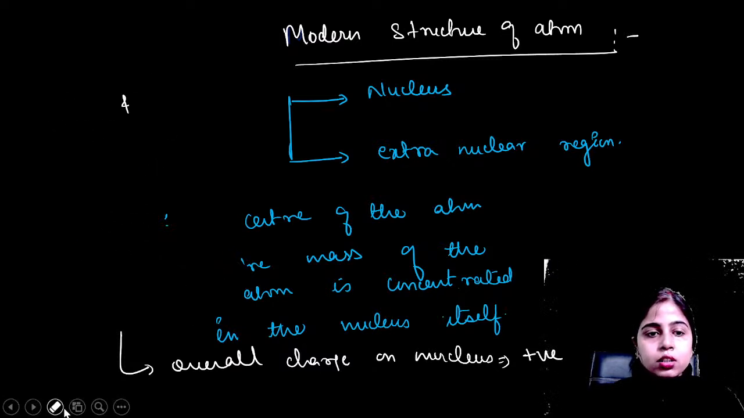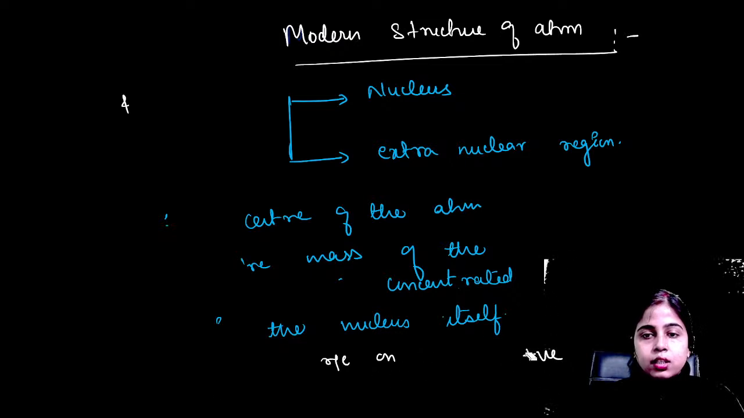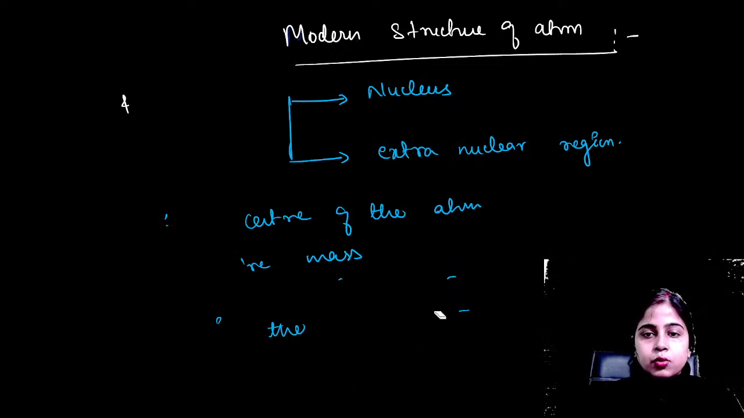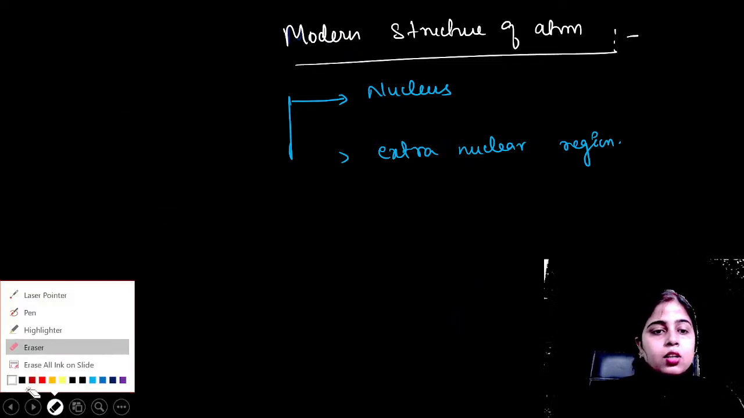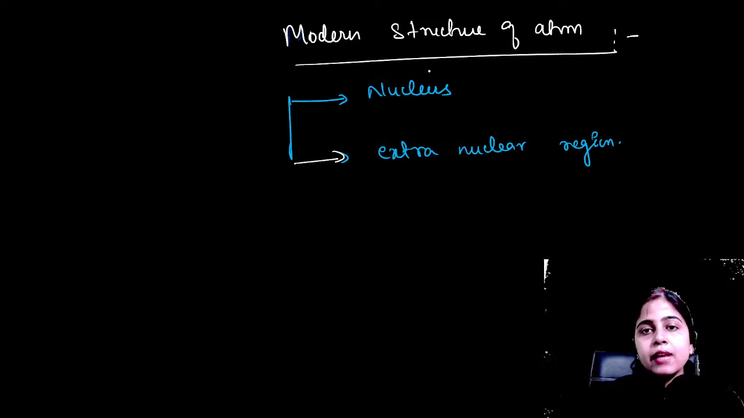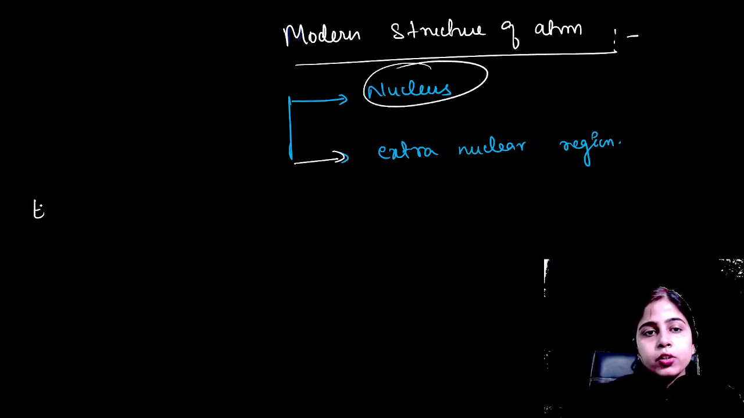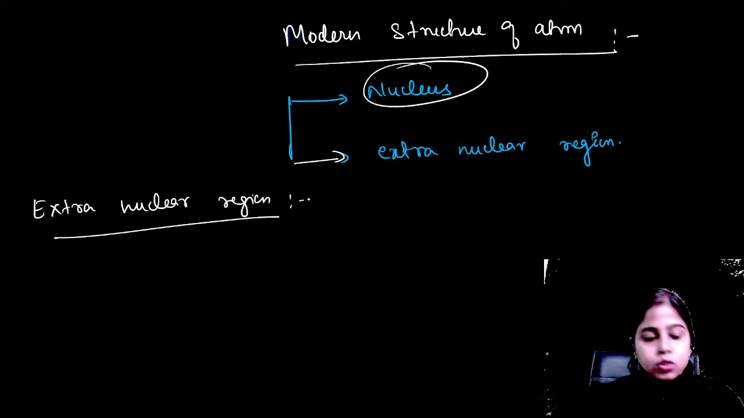I should remove all these things. So this we have already talked about. Now let's talk about your extra nuclear region. So what is there in the extra nuclear region? Your imaginary paths called orbits.